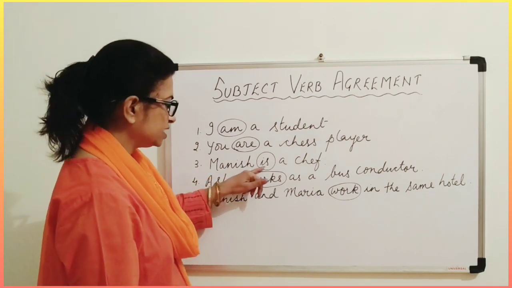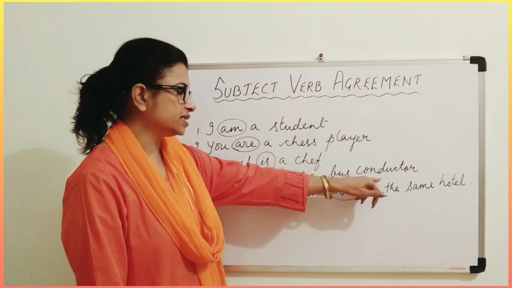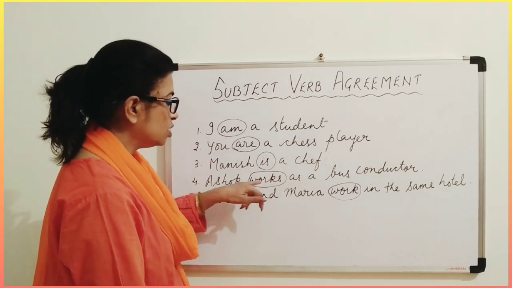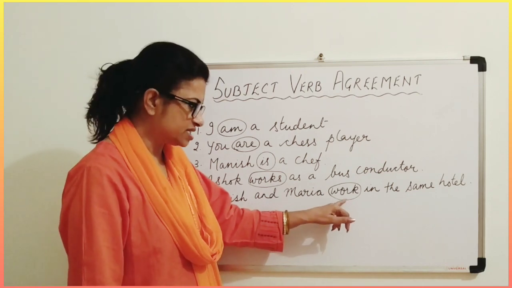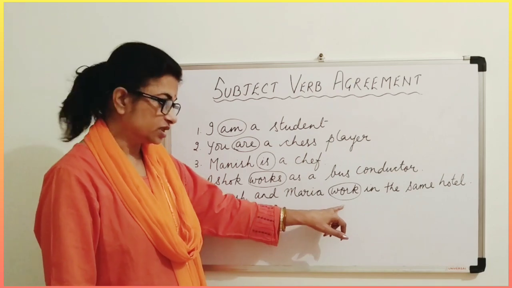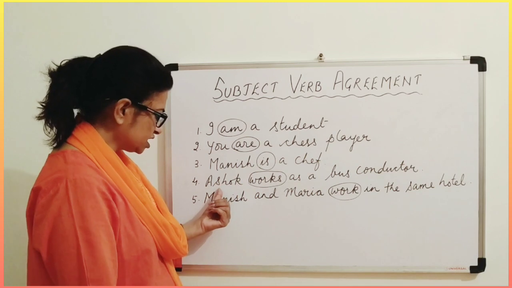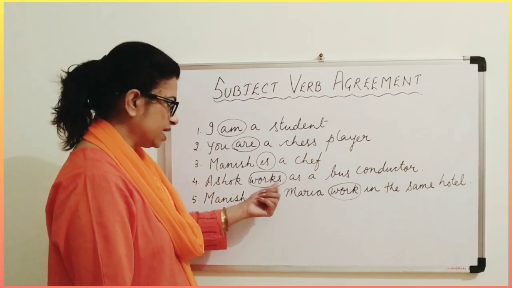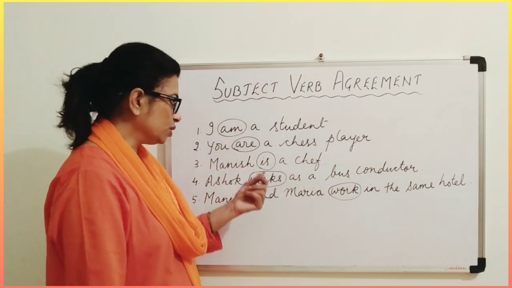Here even this is a be form, is. Ashok works as a bus conductor. Now see these are the changes. Manish is. Ashok works. S is coming there. Manish and Maria work. No S is there. When no S is there, that means this verb is in the plural, and here this verb is in the singular. Because Ashok is singular, one person, that is why works is coming. Here Manish is singular, so is.